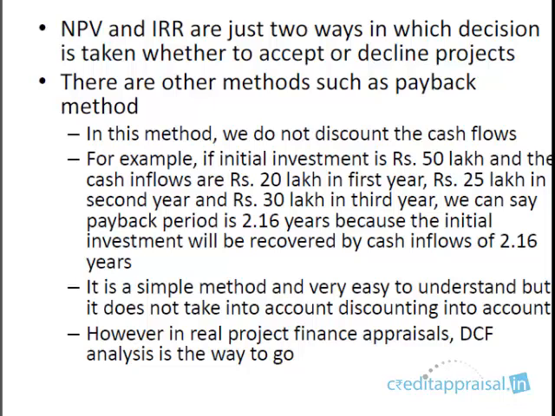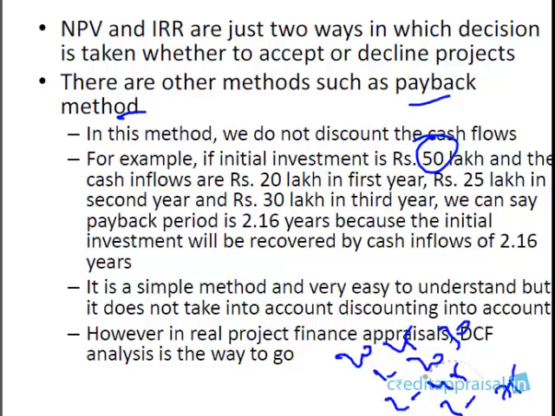NPV and IRR are not the only two ways in which we take a decision to accept or decline projects. There are other methods. For example, there's something called the payback method. It's a very simple method. Say, for example, the initial investment is 50 lakhs and cash inflows are 20, 25, 30. In the first year, you're going to get 20. In the second year, cumulatively, you're going to get 20 plus 25, 45 lakhs. In the third year, you're going to get 75 cumulatively.